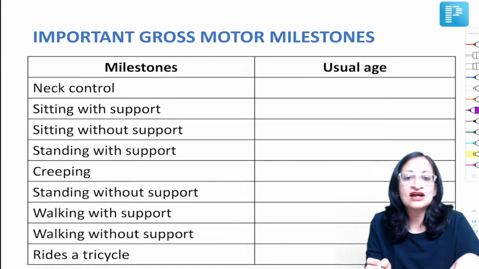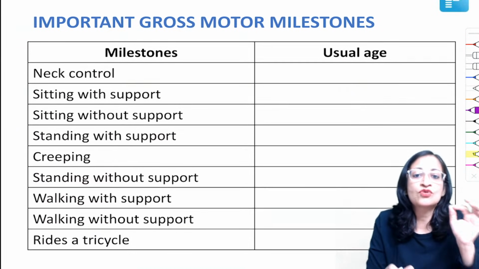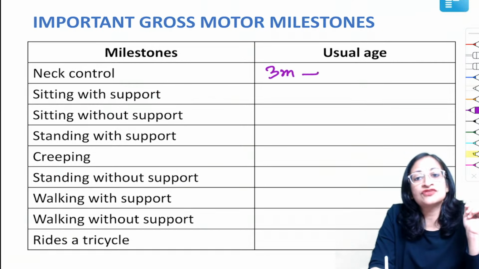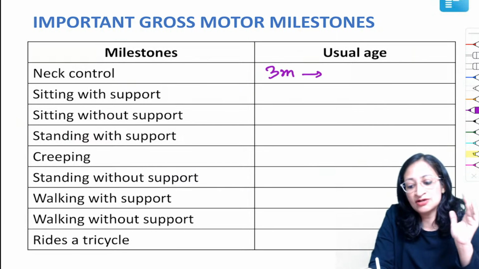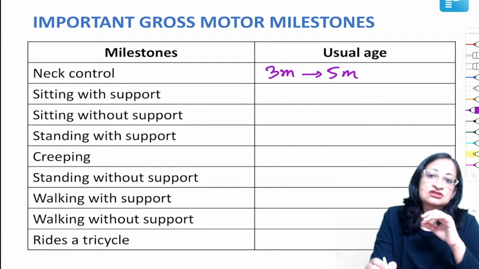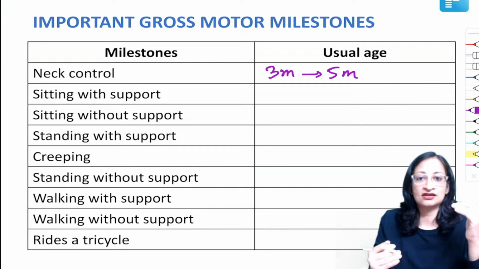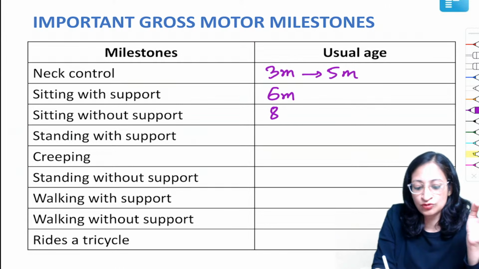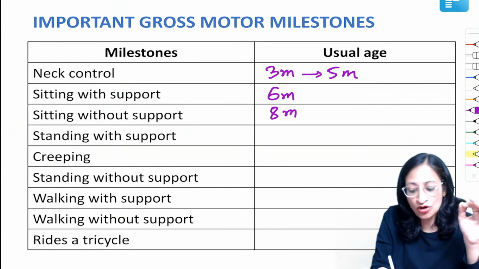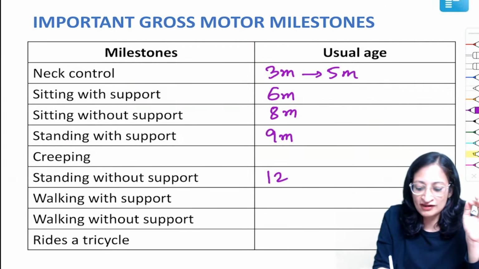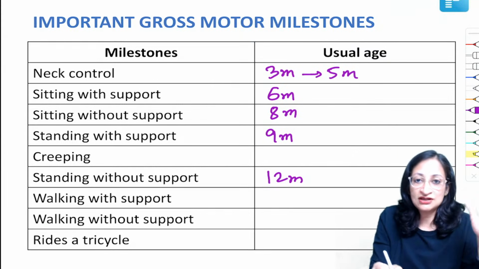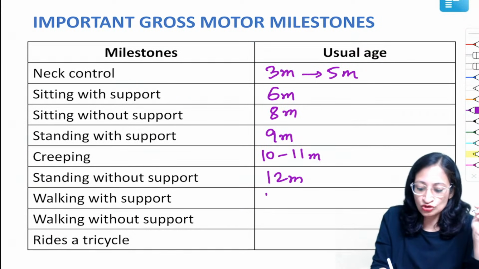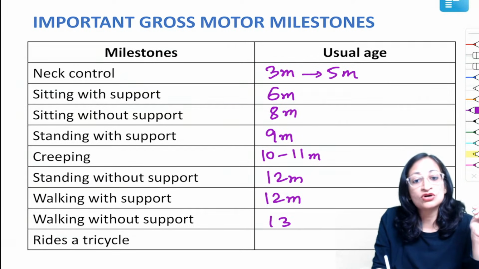So let us quickly revise some of the most important milestones. Neck control usually appears by 3 months of age, partial neck control by 3 months, complete neck control by around 5 months. Then sitting, standing, walking, with support first, without support later. Sitting with support 6 months, without support 8 months. Standing with support 9 months, without support 12 months. Creeping comes in between, 10 to 11 months. Walking with support at around 12 months, walking without support 13 months.